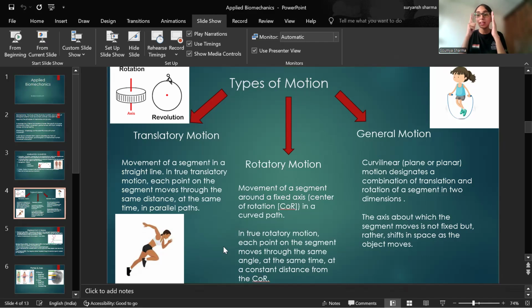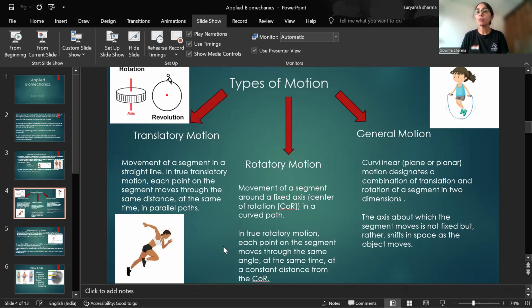But there is a difference between the distance her feet travel as compared to her wrists, right? Her wrists move only this much, but her feet need to complete the whole 360-degree arc. So that is the angular motion. That means different parts of the body are traveling different distances in the same amount of time. So that is the rotatory motion, right?